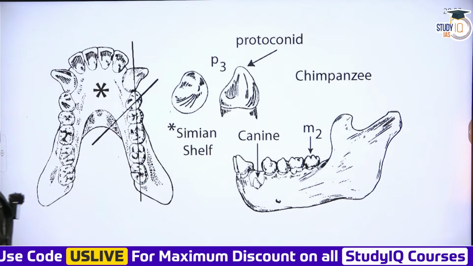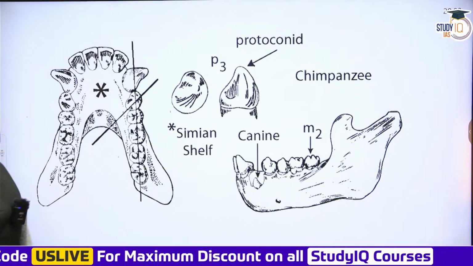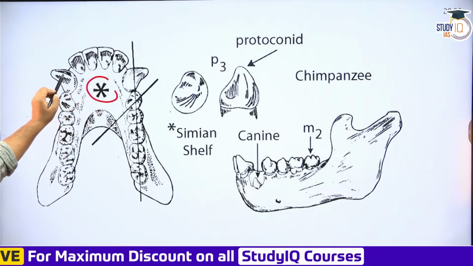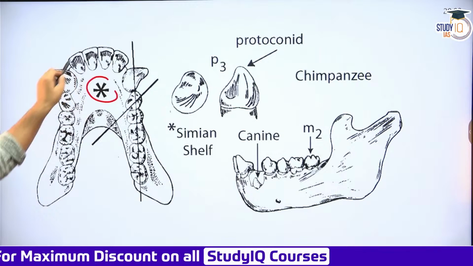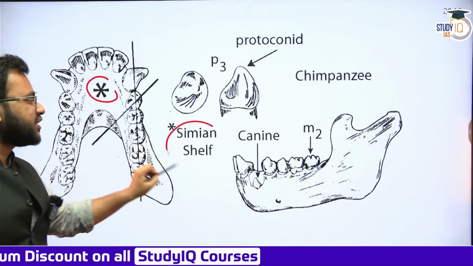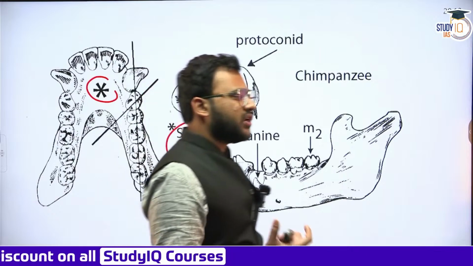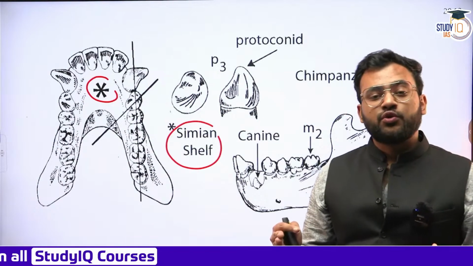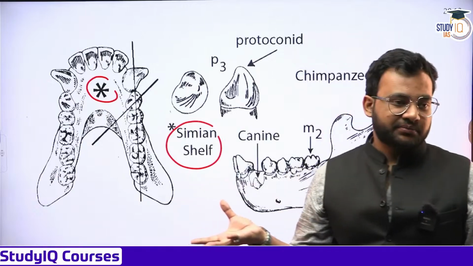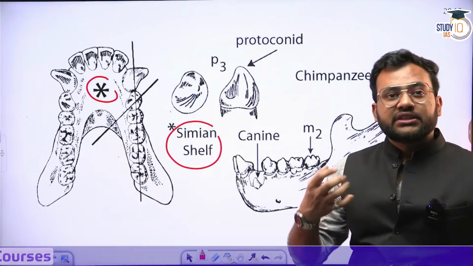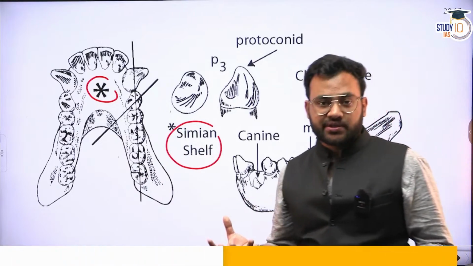Now, there is another difference in the facial and dental region, which is called the simian shelf. So these are the large canines and all the set of teeth that is present there, and this star mark is basically showing what we call the simian shelf. What is a shelf? You often keep your books and things which are to be stored in a shelf-like structure, in some wardrobes and bookshelves. So a shelf is nothing but an extra space.